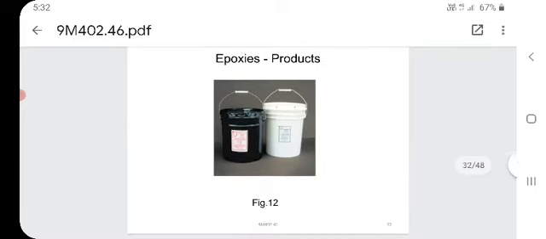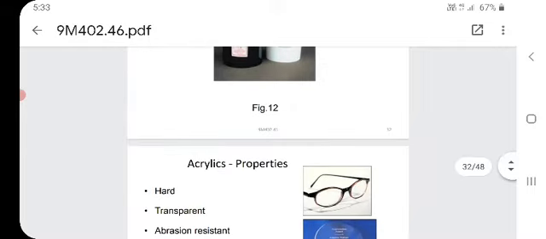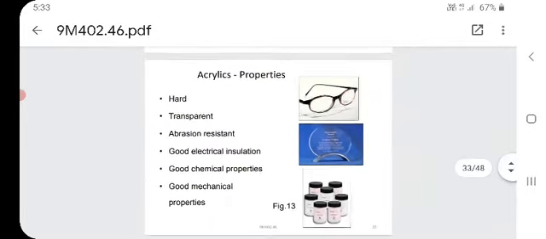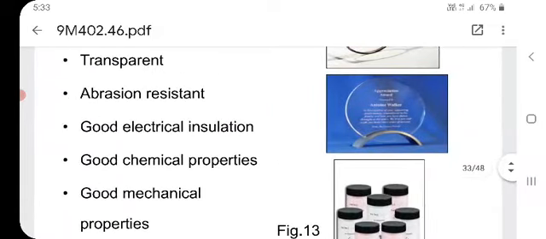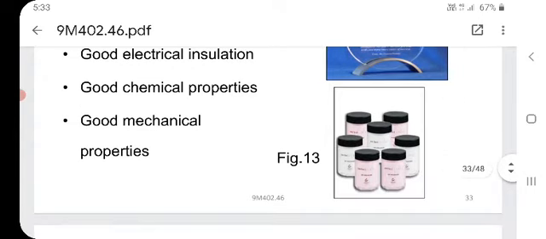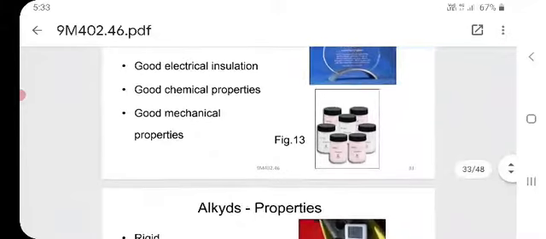Epoxy products, paints come in a can, or outside we will buy a can of 5 to 10 liters. Further, they will give this type of can. This is the example. Next, acrylics. The example is a glass. At the bottom you are seeing the small bottle, the cap.